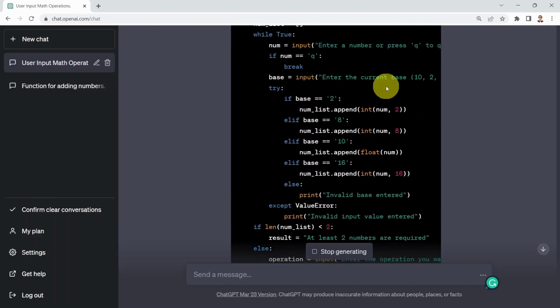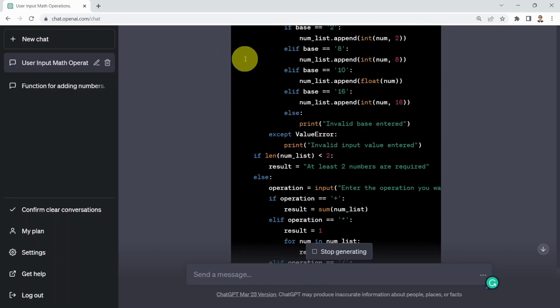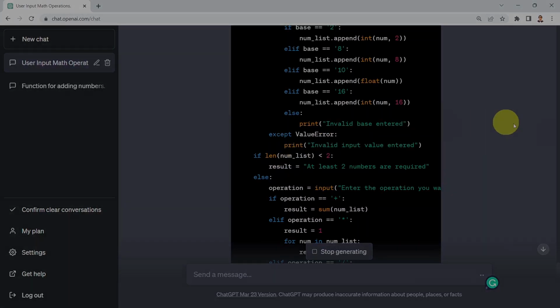So you can see here, there are different bases. There is a hexadecimal one. There is the binary one as well. And you can see this section has simply been added to our previous code to do that enhanced feature for us.